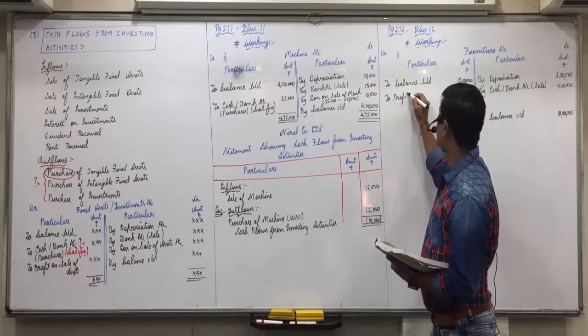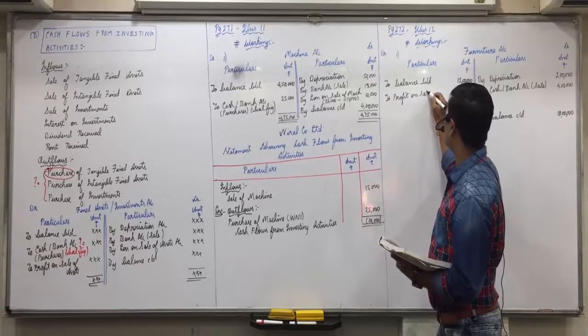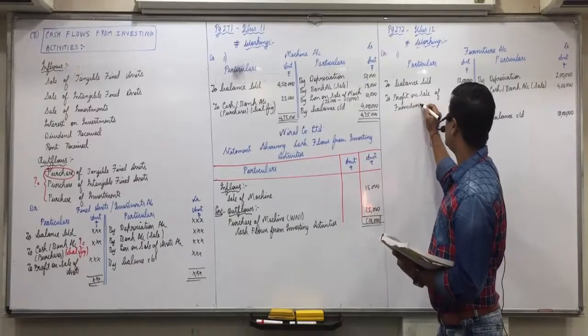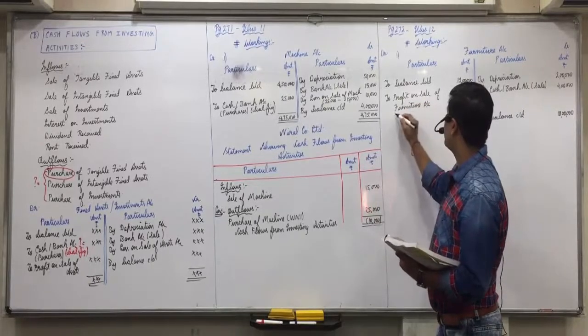Now 3,20,000 furniture sold for 4 lakhs means there is profit. So profit will come on the debit side, to profit on sale of furniture.